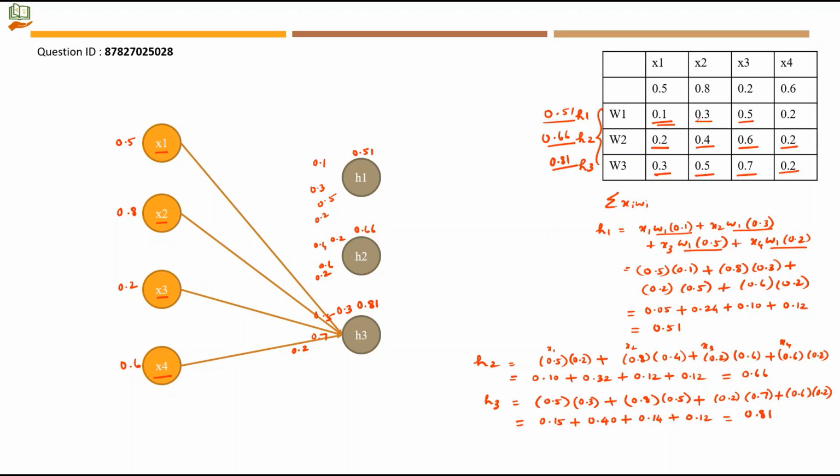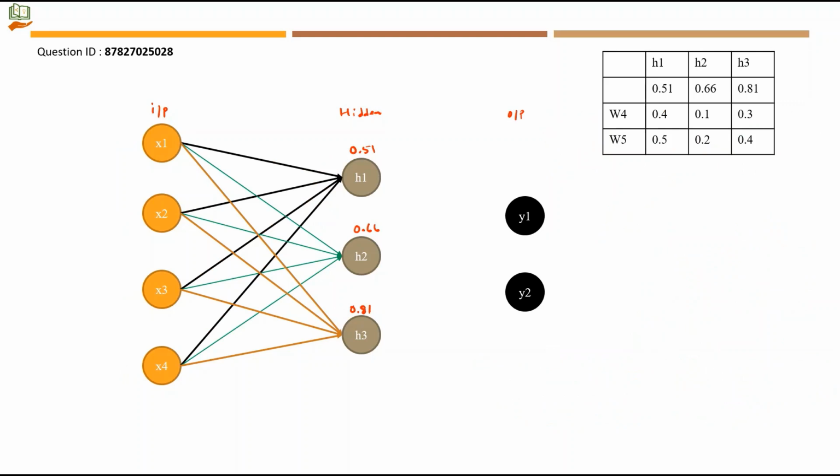Now we have found the value of the neurons H1, H2 and H3 which are a part of the hidden layer. So X is a part of input layer. Now we have to do the same kind of calculation from hidden layer to output layer. So as I explained earlier, now this is going to be like your X value and you have to multiply it with the respective weights accordingly. So remember this formula, summation of xi into wi. Now this will be summation of hi into wi. So let's start. H1 to y1 will have a value of 0.4.